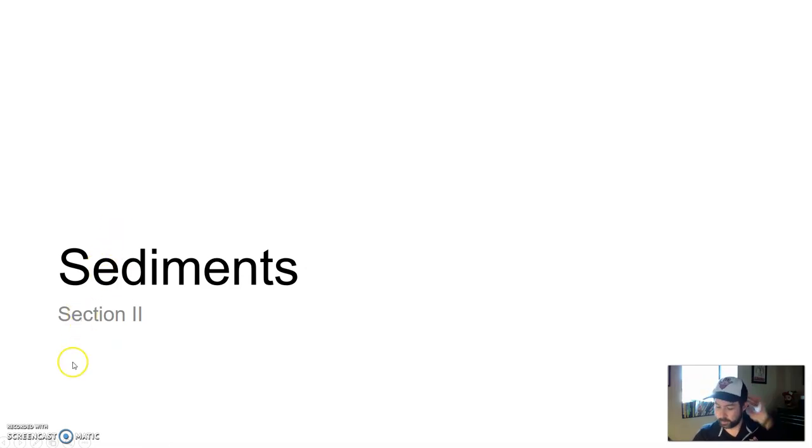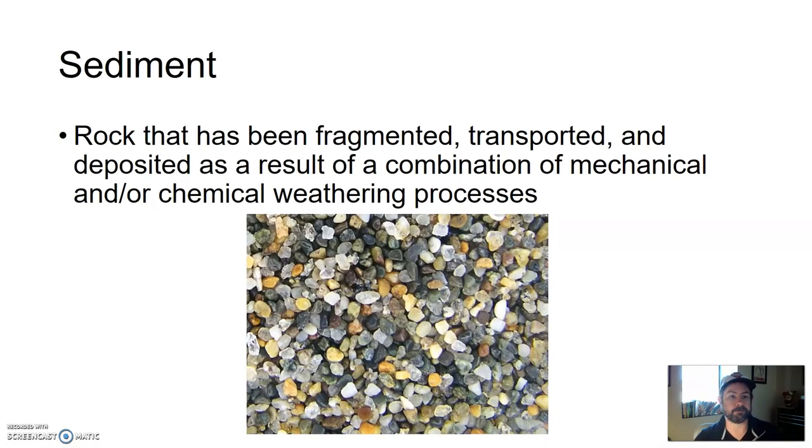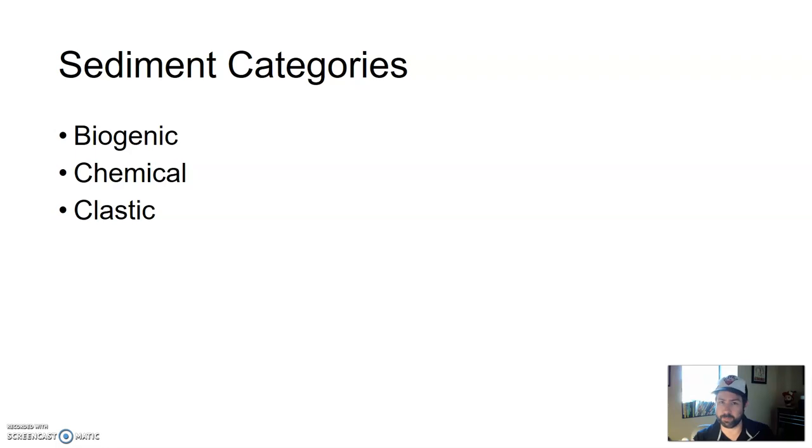Welcome back. All right, so we broke existing rock down via a process called weathering. Now those little bits that are broken off, those are called sediments. Sediment is rock that has been fragmented, transported, and deposited as a result of a combination of mechanical and/or chemical weathering processes. There are different classifications of sediment: biogenic sediment, chemical sediments, and clastic sediments. These will later dictate the type of sedimentary rock that is created from the sediment.